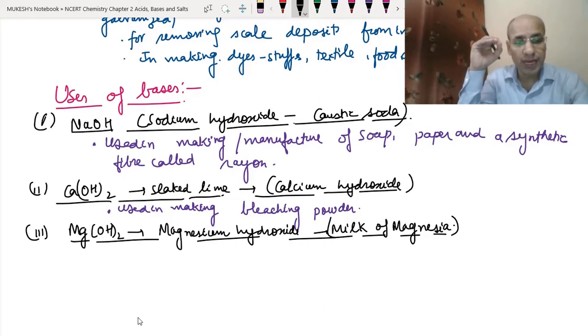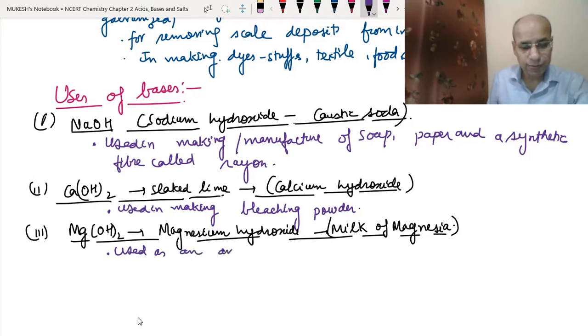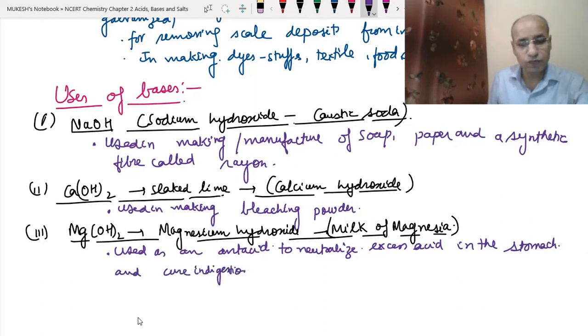So whenever we have acidity in our stomach, we use the magnesium hydroxide or milk of magnesia to remove the acidity. Okay, so it is used as an antacid to neutralize excess acid in the stomach and cure indigestion. Most of us use this kind of thing, like Digene.